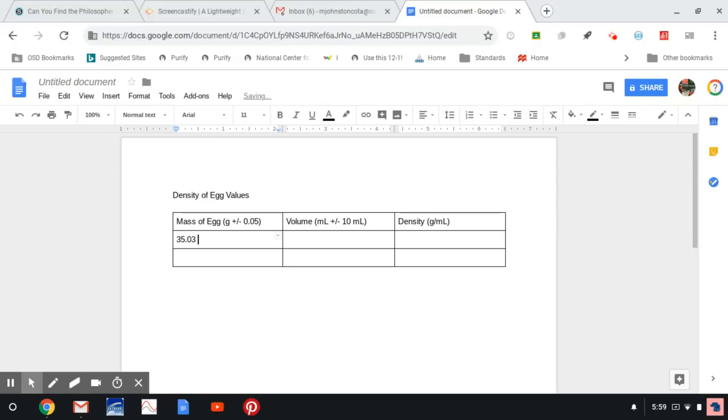Notice I don't put the G by it for grams, because since grams was already highlighted here, I don't have to put the grams here as well, because that's just redundant and repetitive. And here for volume, my uncertainty was going up by plus or minus 10 milliliters. So I can say here 50. And again, I don't have to put the units because it's already in the label of my table.